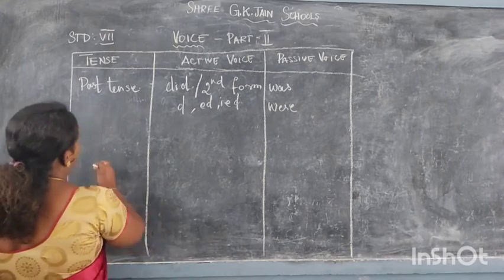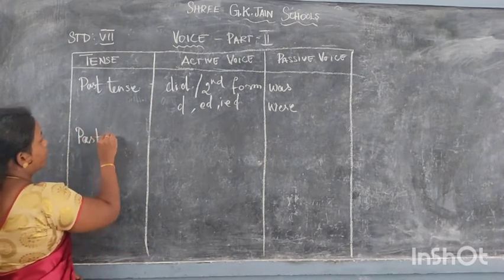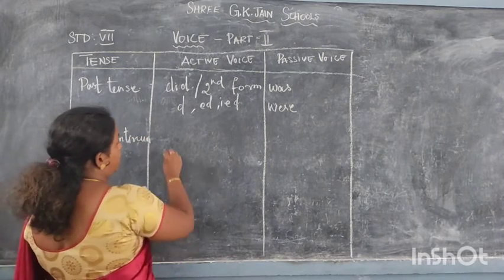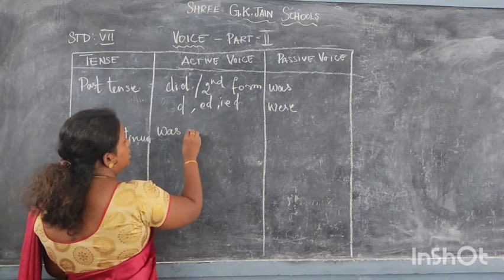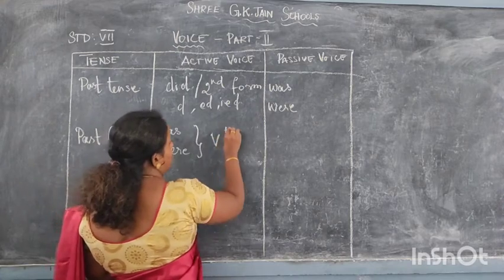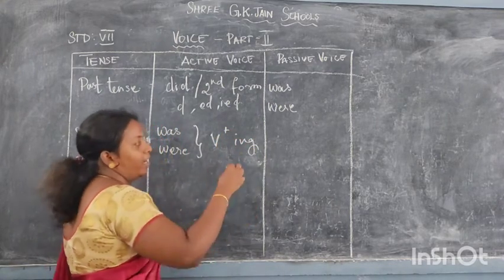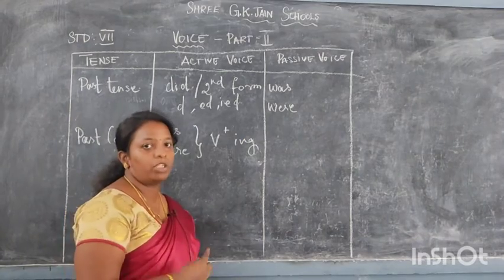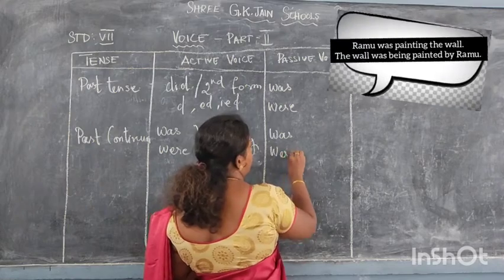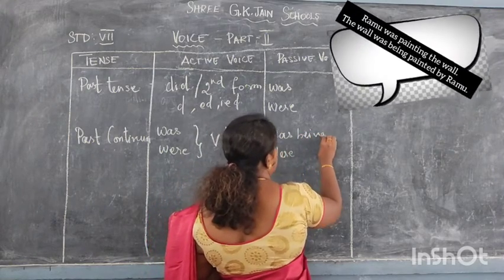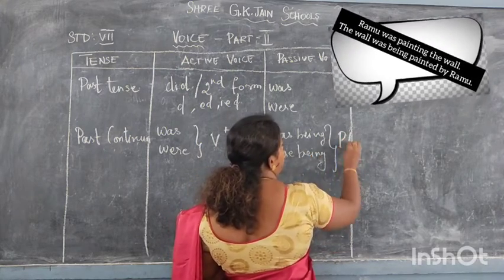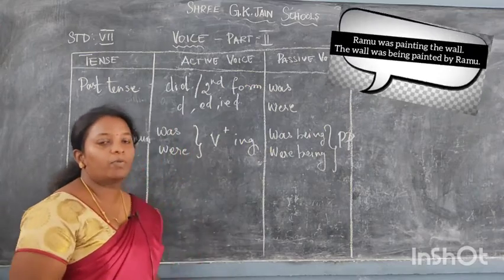Whereas when you go for past continuous, the tense will be denoted as was, were plus verb plus ing. Was doing, were doing, and that will change into was being, were being plus the participle form. Was being done, were being done.